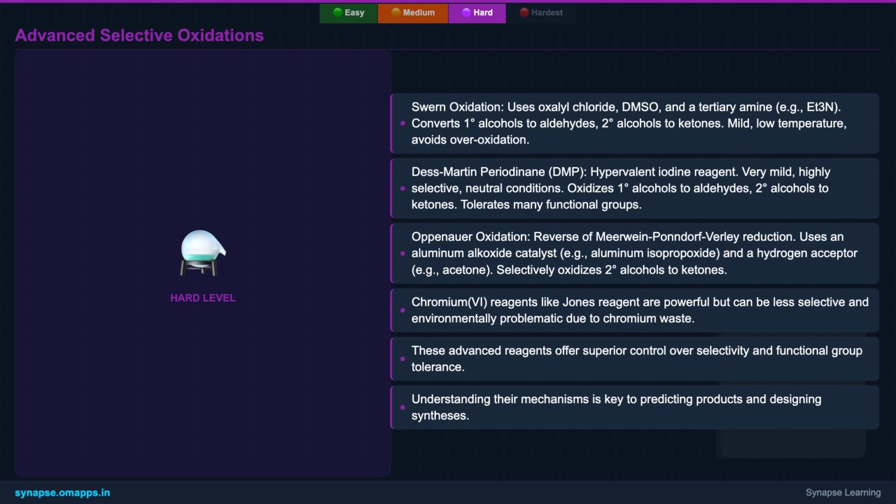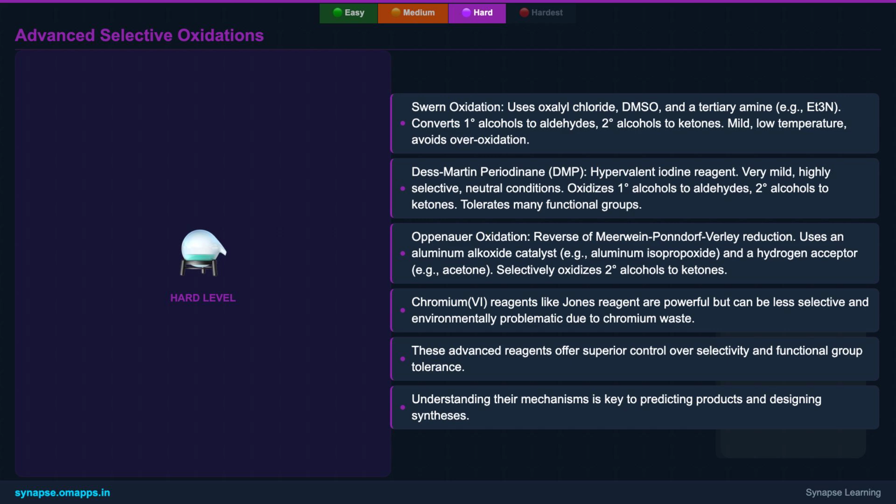Both are exceptional for their mildness, neutral conditions, and ability to convert primary alcohols exclusively to aldehydes and secondary alcohols to ketones without risking overoxidation or affecting sensitive functional groups. Then there's the Oppenauer oxidation, a unique method specific for secondary alcohols, using an aluminum alkoxide and a ketone as a hydrogen acceptor. These reagents are invaluable in complex synthetic routes where precision is paramount, offering advantages over the harsher,